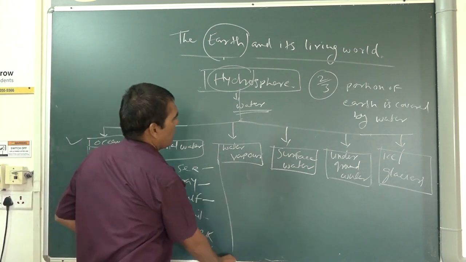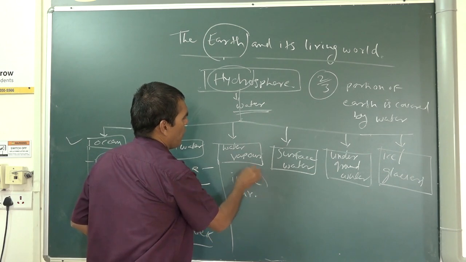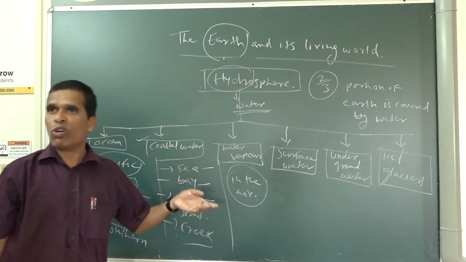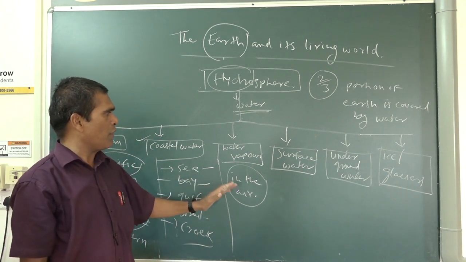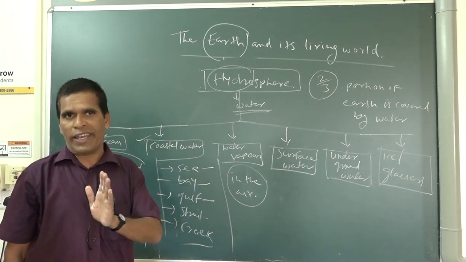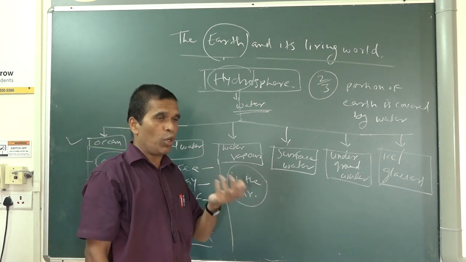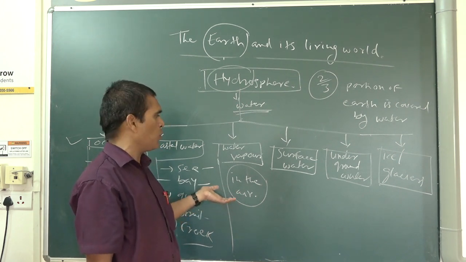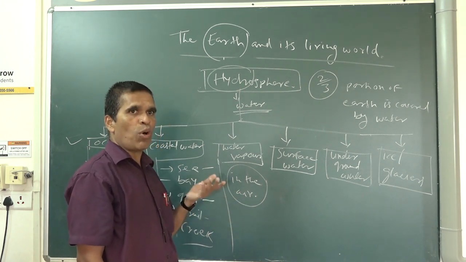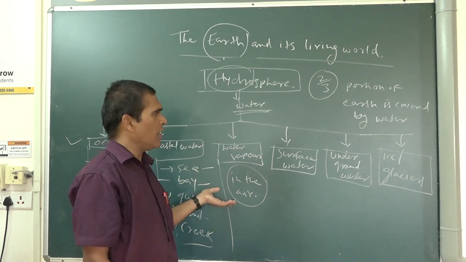And water vapor is in the air. Where is water vapor present? In the air, in the water cycle. You studied that, and I will explain it tomorrow. Everywhere you go, you will find water vapor in the air. But in some places you will find more water vapor, and somewhere you will find less. In a dry area the water vapor percentage is less. If you go to the Konkan area, water vapor is more. If you go to Rajasthan, water vapor is less.